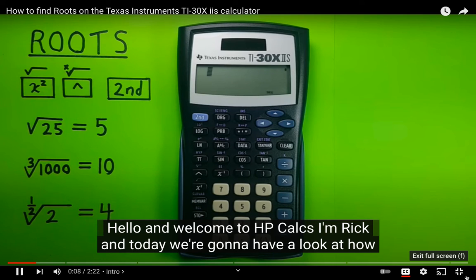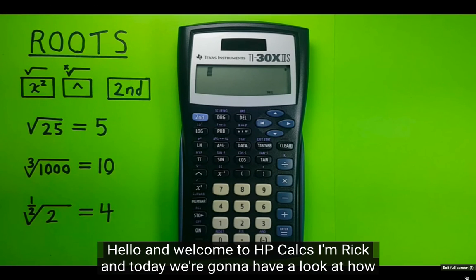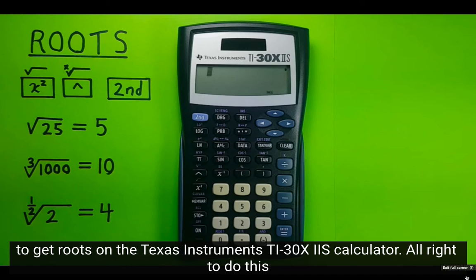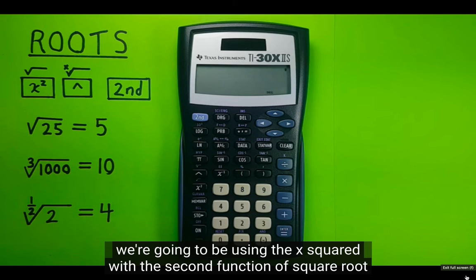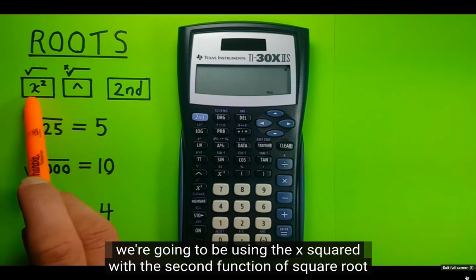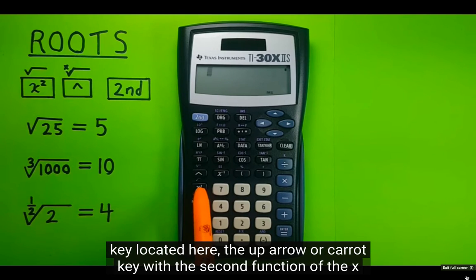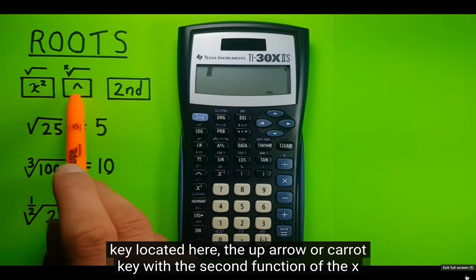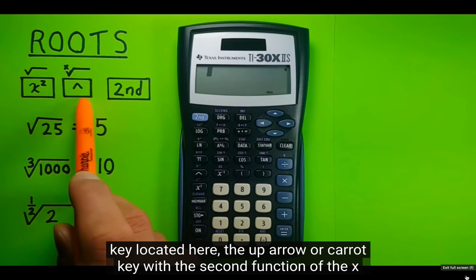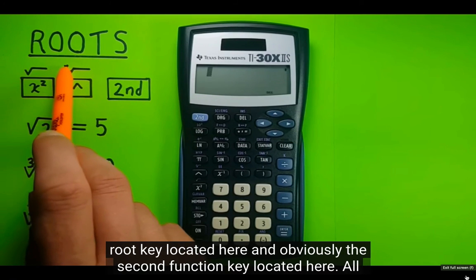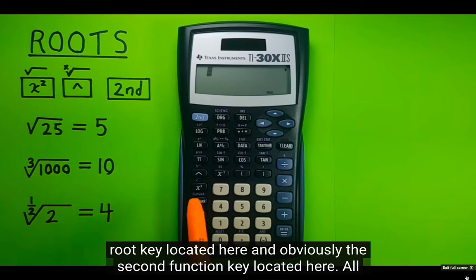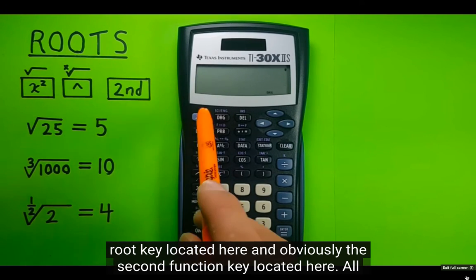Hello and welcome to HP Calcs. I'm Rick, and today we're going to have a look at how to get roots on the Texas Instruments TI-30X2S calculator. Alright, to do this we're going to be using the x squared with the second function of square root key located here, the up arrow or caret key with the second function of the x root key located here, and obviously the second function key located here.